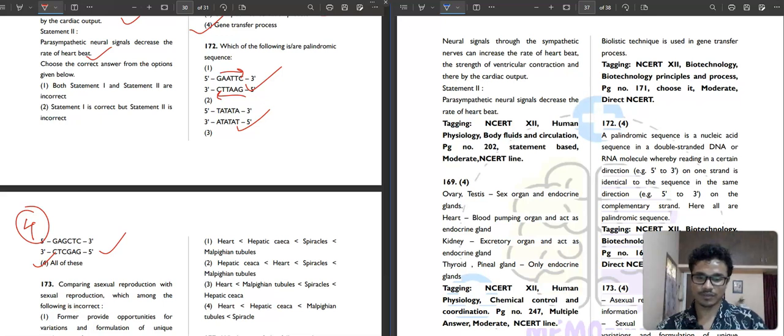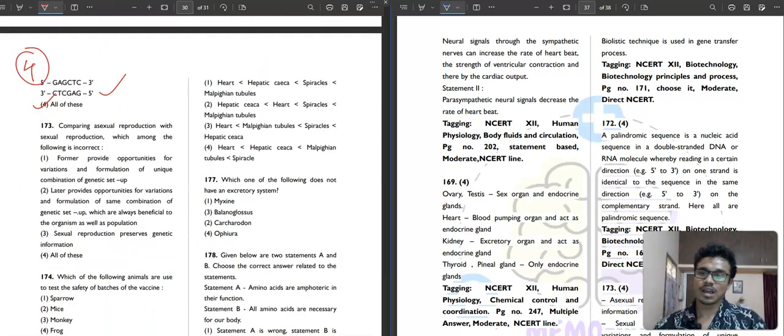Then question number 173. It is saying that comparing asexual reproduction with sexual reproduction, which among the following is incorrect? So we need to find the incorrect one. The former, that means the first, says sexual reproduction provides opportunities for variation and formulation of unique combinations of genetic setup, correct. Then the latter is incorrect. It says it provides opportunities for variations of formulation of the same combination of the genetic setup, which are always beneficial to the organism as well as the population. So this is incorrect actually.